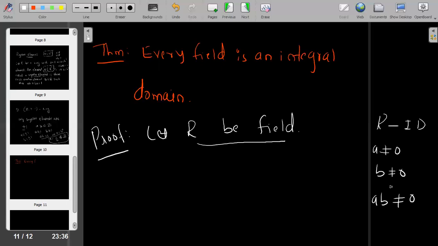That is, R does not contain zero divisors. Now I have to prove that this is an integral domain, so I have to show that for any two non-zero elements A and B, their product is non-zero.